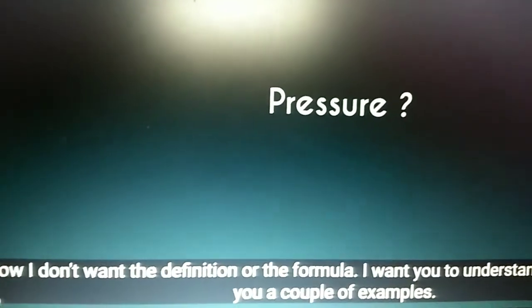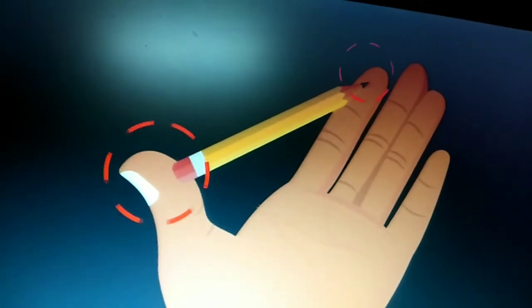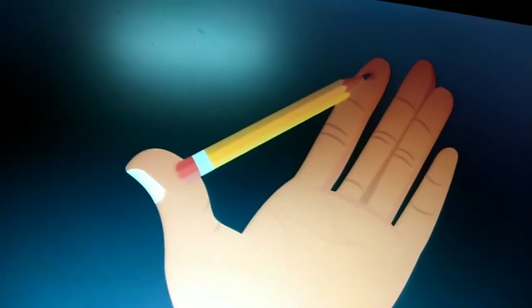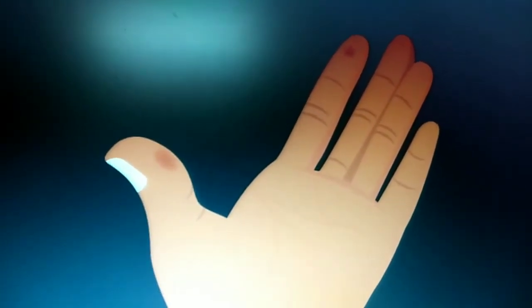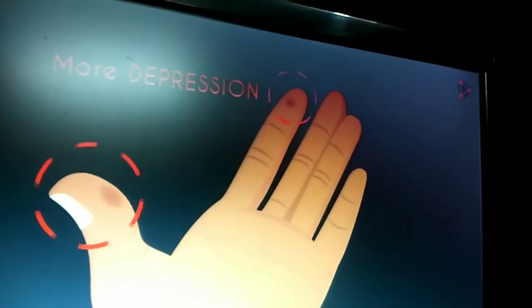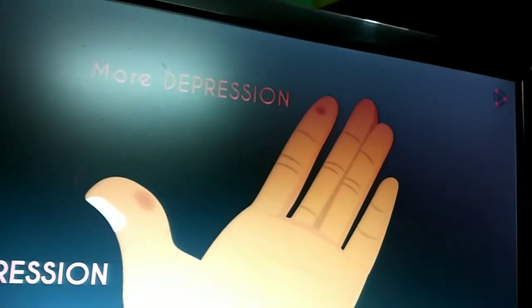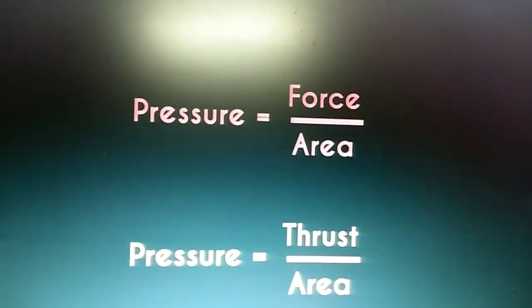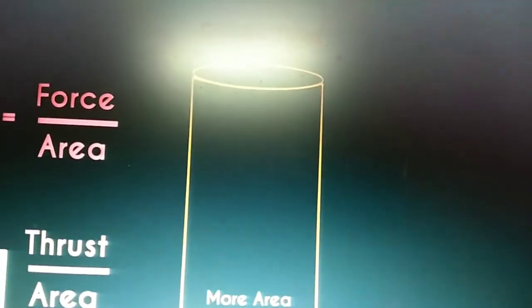Now what is pressure? Hold a pencil in your hand and just press it. What will happen? Wherever the nook is, a depression occurs in the finger. When you compare both fingers, the depression is less in the thumb and more in the point finger. So pressure is equal to force by area, or pressure is equal to thrust by area, mathematically.